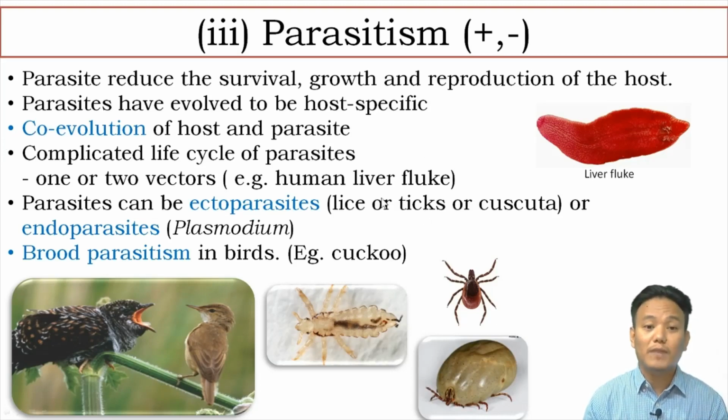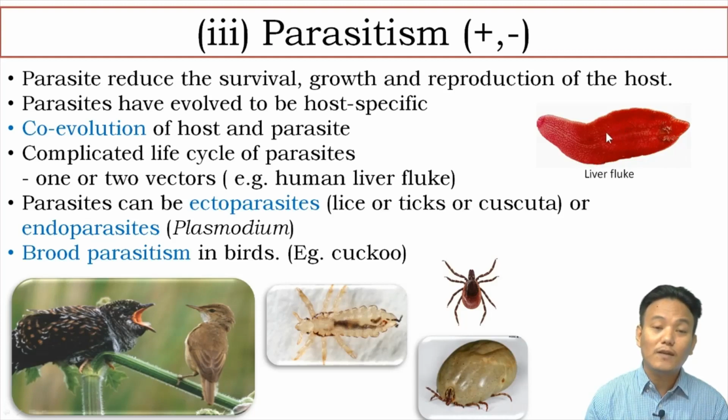Plasmodium is a parasite, and in that particular case it has one intermediate vector, that is the mosquito. And some parasites like the liver fluke, Fasciola hepatica, have two intermediate vectors, fish and snail, whereas Plasmodium has only one intermediate vector, the mosquito. So they have complicated life cycles.